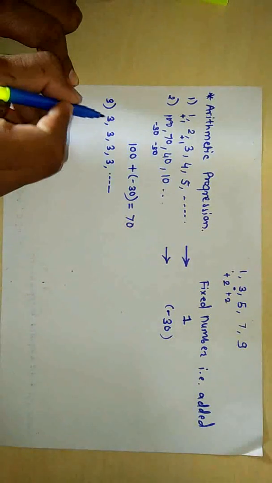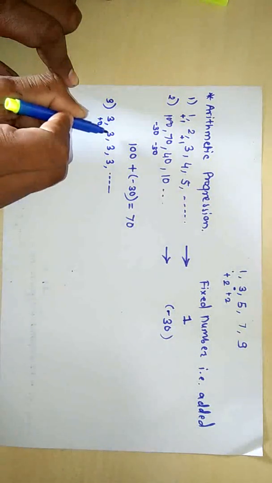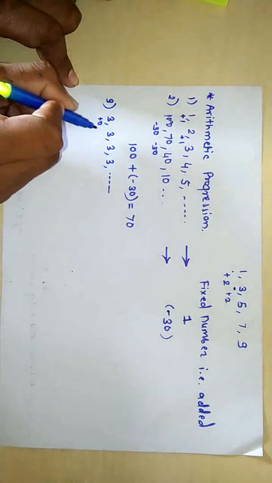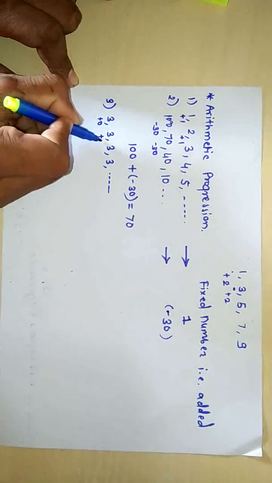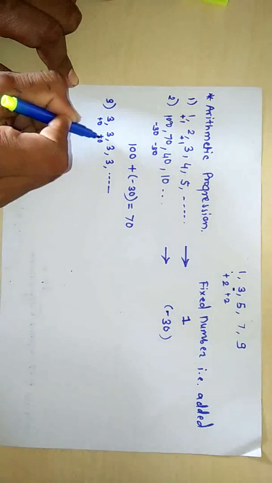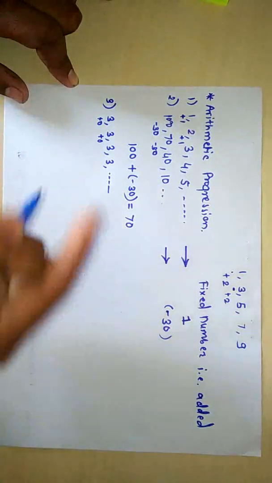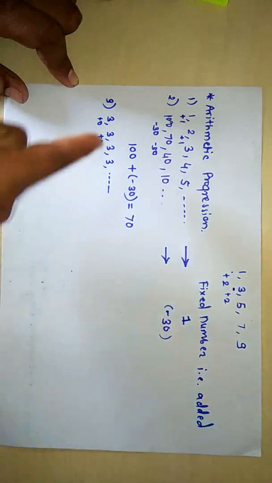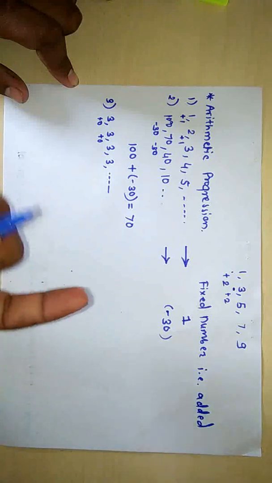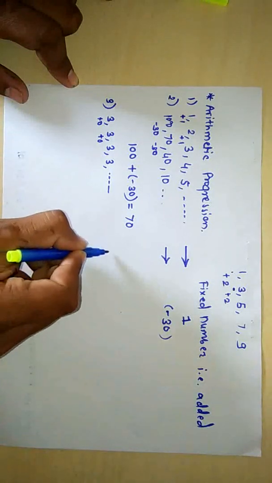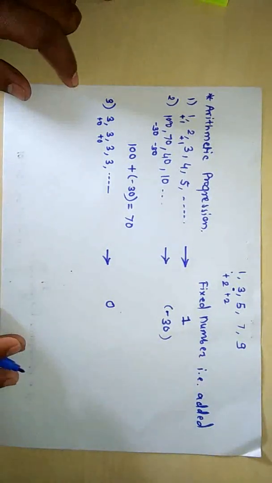See here, in a 3, if we add 0 to get a succeeding term, can we get it? Yes, 3 plus 0 we get 3. Like this again, if we add 0 to this number, 3 plus 0 is 3, we will get the next succeeding term. Every successive term in this series we can get by adding 0 to its preceding term. Therefore the fixed number that is to be added is 0.